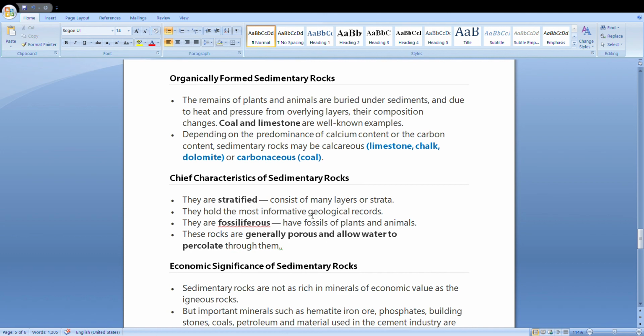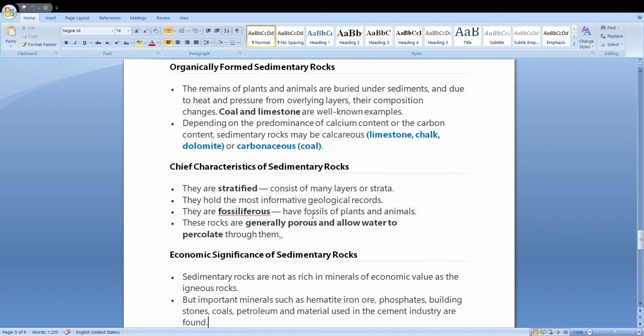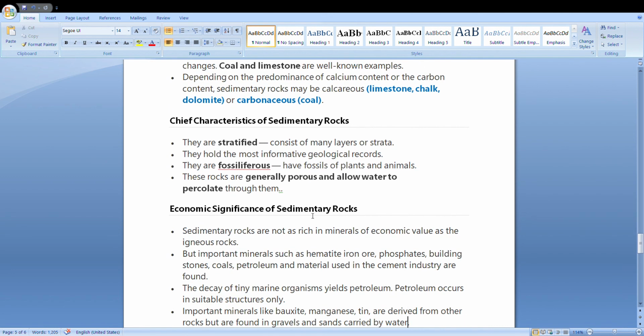And finally, these rocks are generally porous. These rocks are soft and light in color. If you put water on them, it gets absorbed in these rocks. Like if you are using multani mitti at home, sometimes we use multani mitti on our face to get rid of pimples. So that multani mitti is also an example of sedimentary rock, a very common example. Sometimes if you try to see multani mitti from inside, you will find some organic matter also inside it. Alright, so I hope sedimentary rocks, their formation and characteristics is clear.